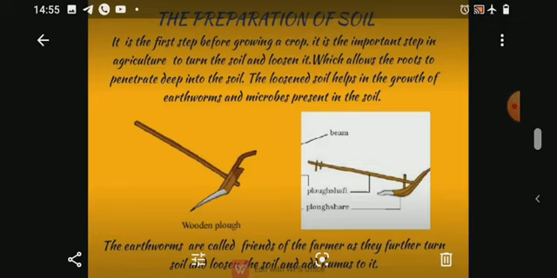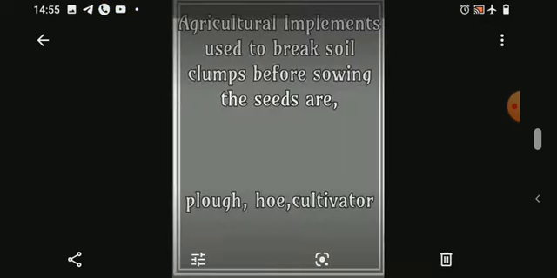See the picture of a plow and observe its parts. So in the preparation of soil, plowing of the soil is done which loosen the soil. So how it is done? Agricultural implements used to break the soil clumps before sowing the seeds are plow, hoe and cultivator. These 3 are the implements used for the preparation of the soil.